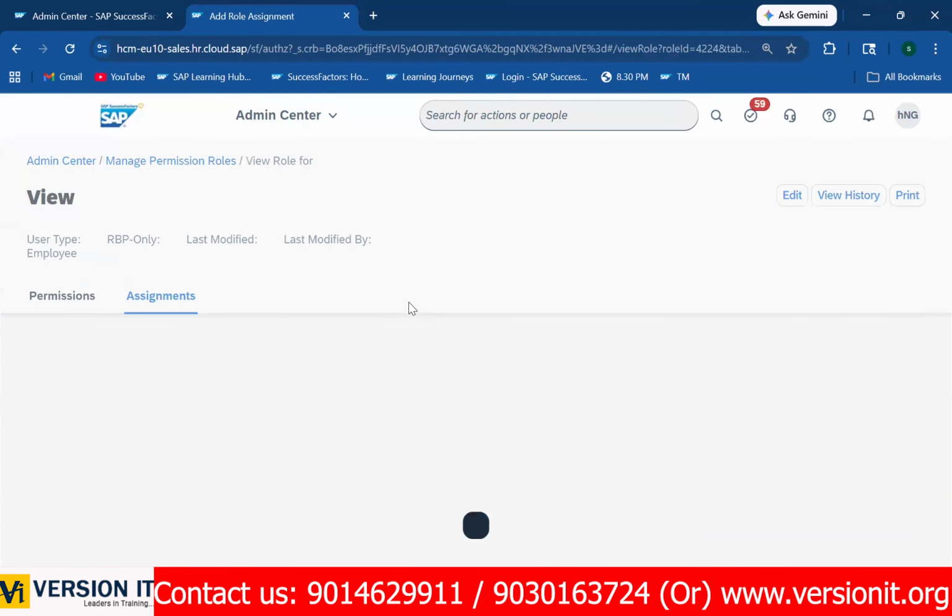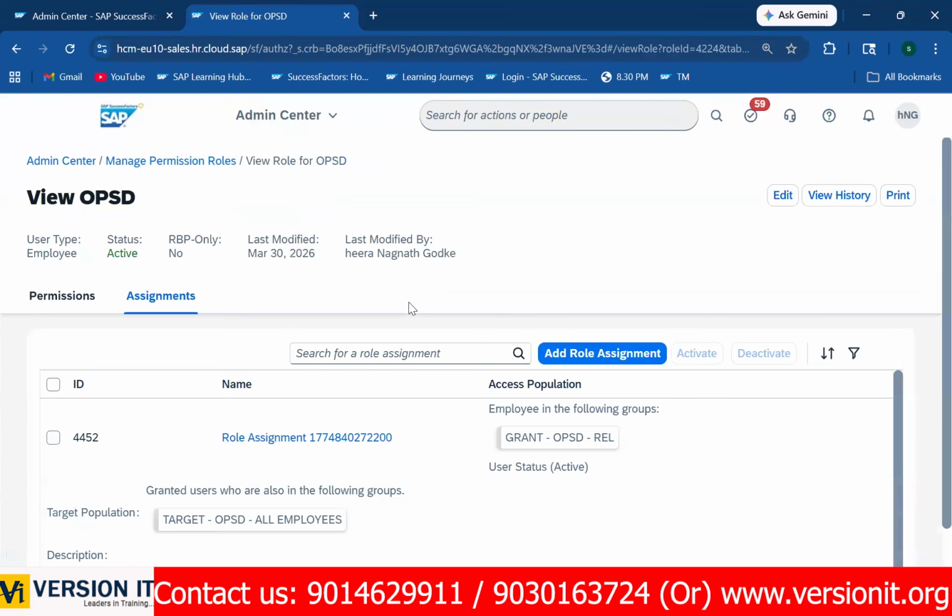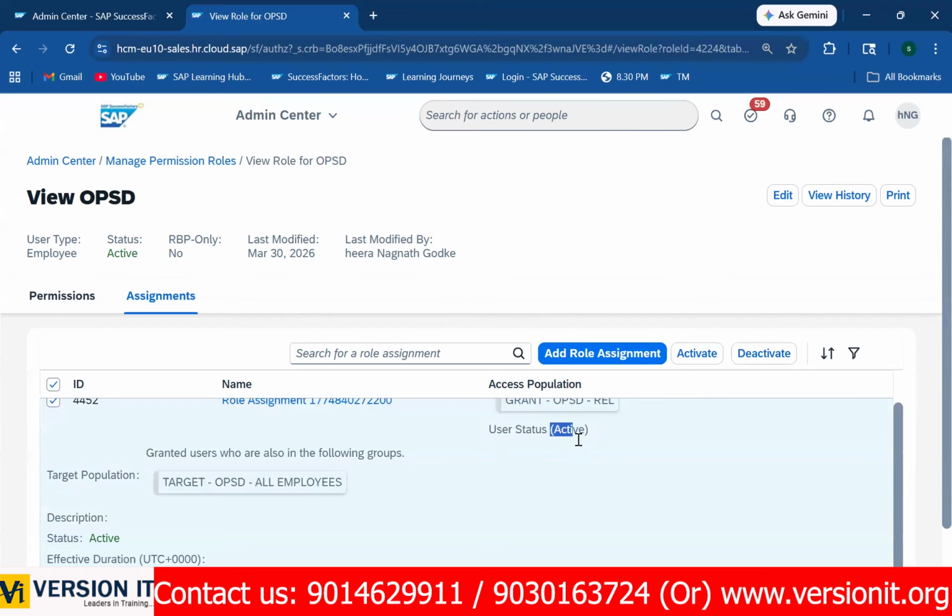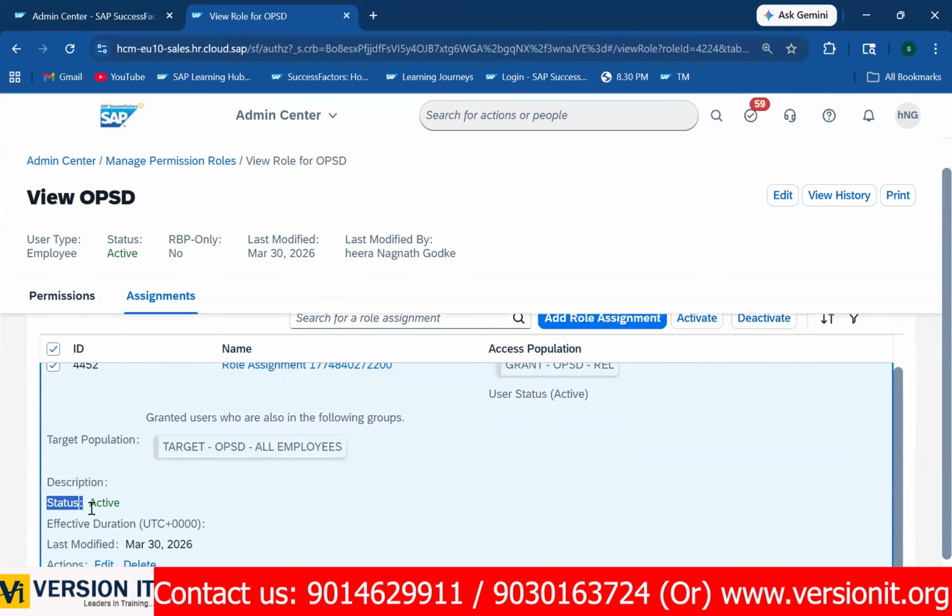Then this grant user, this HR manager, sorry, this operations department manager will get this access and he can edit, he can view the employees' data. If he has admin access also, configuration access, he can. Once it's completed, you need to choose this one. See, select this one and you need to activate the role. Got my point? Now the status is active. Now this role status is active. Now this is live in the system.